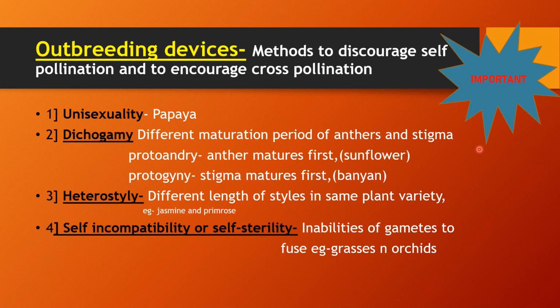So in such a case, hybrid vigor also increases and the variety of the plant is also enhanced. This portion is called outbreeding devices adopted by flowers, and this topic is also very important for your examinations.